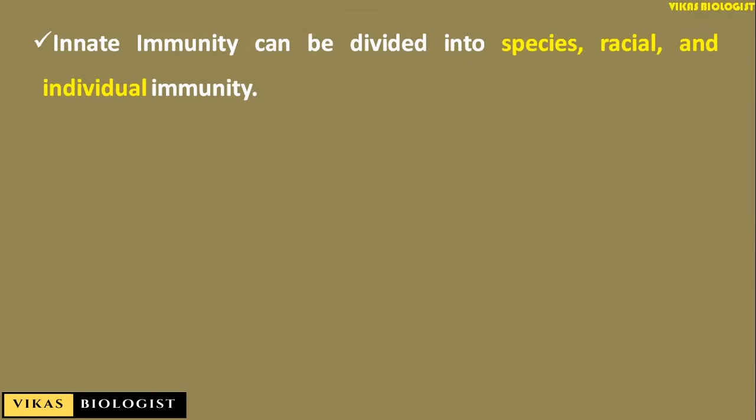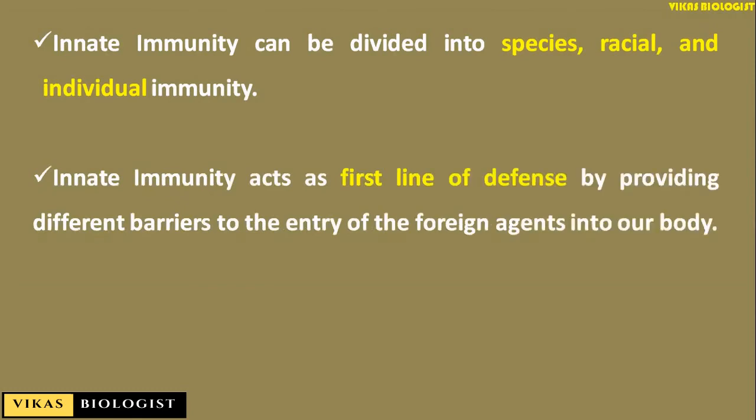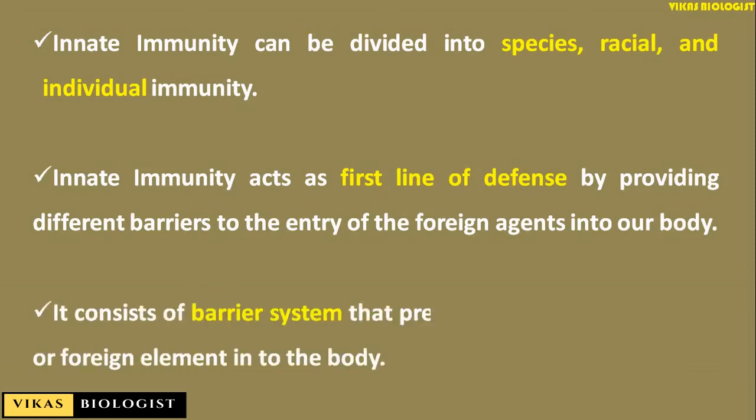Innate immunity acts as a first line of defense by providing different barriers to the entry of the foreign agents into our body. It consists of barrier systems that prevent the entry of pathogen or the foreign element into the body.